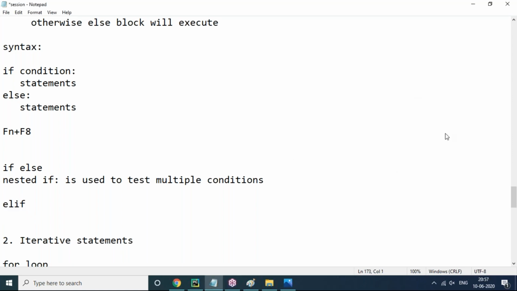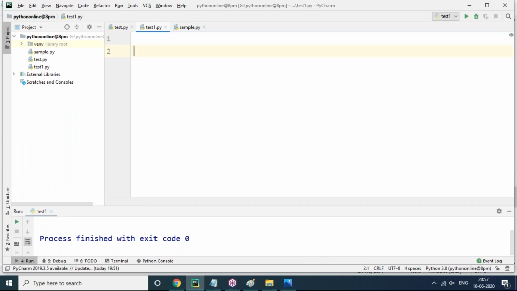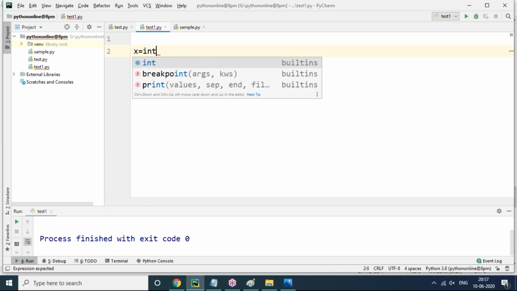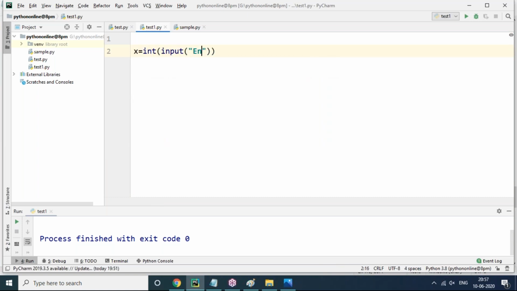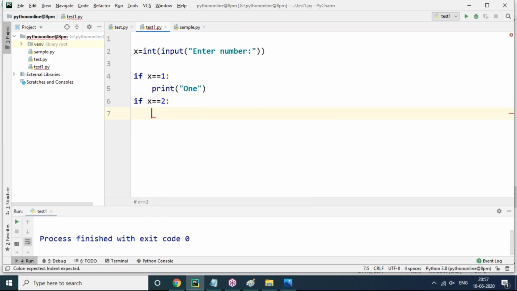So when do we use the elif keyword? Elif means else if exactly. We will discuss it now with one program. Make sure that the program I'm writing now is not a nested if, only simple ifs. x equals int of input of 'enter number'. I'm expecting one number at run time. If x equals 1, then print ONE. Next, if x equals 2, print TWO.